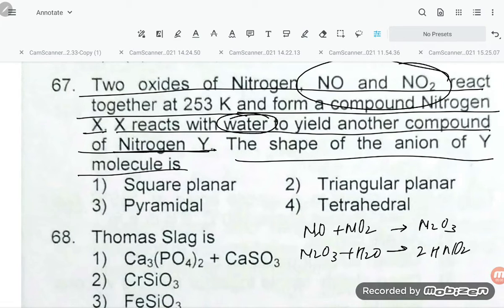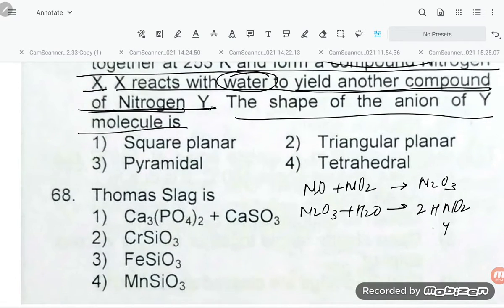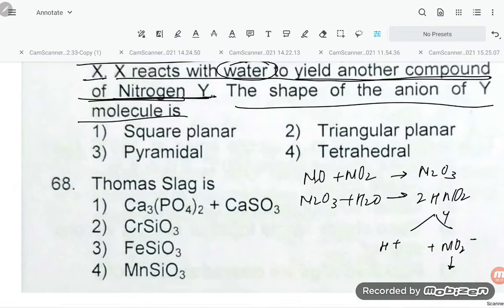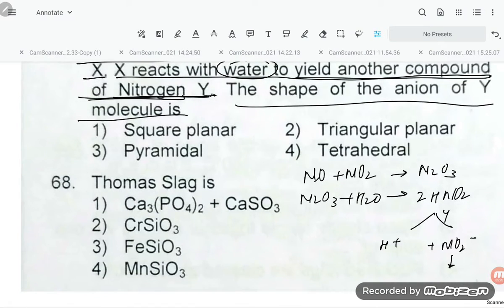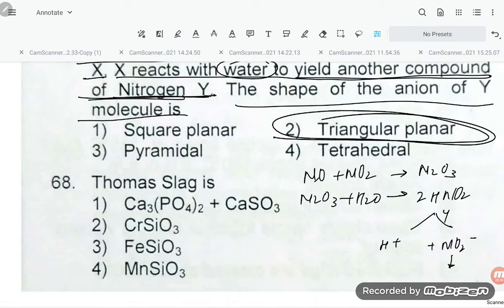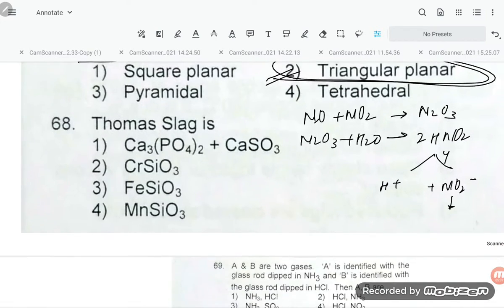Of this nitrous acid, they are saying, it yields another compound of nitrogen Y. The shape of the anion of Y: if you are ionizing, dear students, it will give H plus and NO2 minus. So what will the shape of NO2 minus be? If you talk about the NO2 minus shape, it is triangular planar, student. So option number 2 is correct.